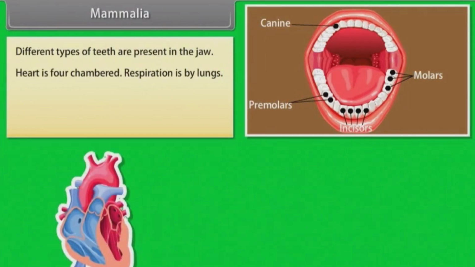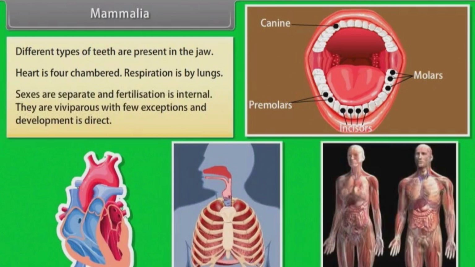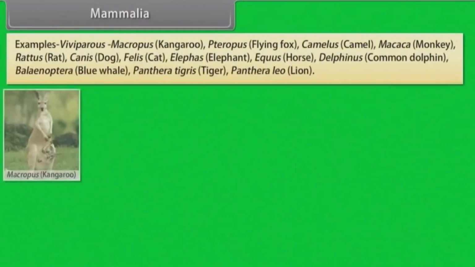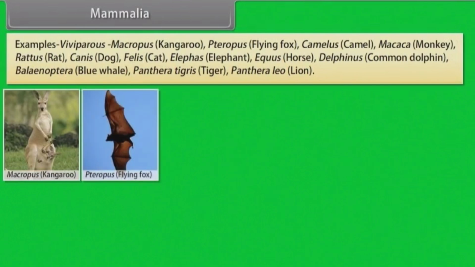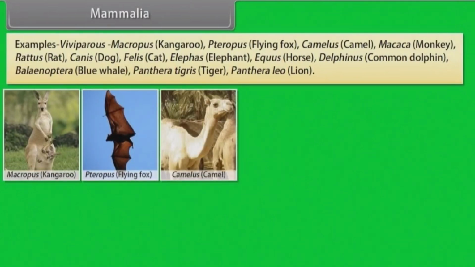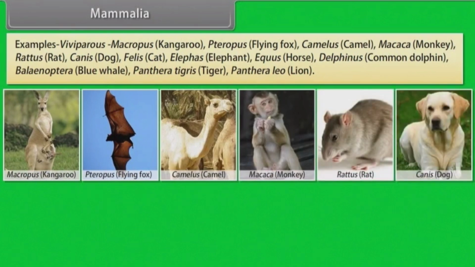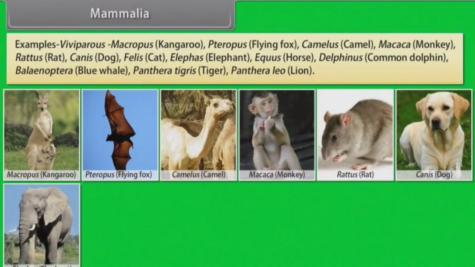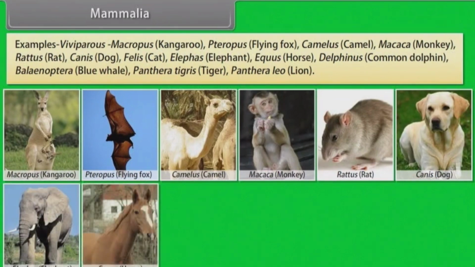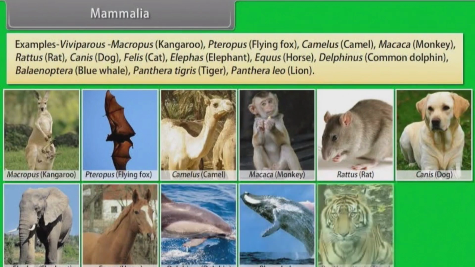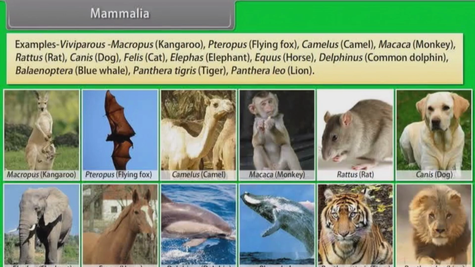Heart is four-chambered. Respiration is by lungs. Sexes are separate and fertilization is internal. They are viviparous with few exceptions and development is direct. Examples: Macropus, kangaroo; Pteropus, flying fox; Camelus, camel; Macaca, monkey; Rattus, rat; Canis, dog; Felis, cat; Elephas, elephant; Equus, horse; Delphinus, common dolphin; Balaenoptera, blue whale; Panthera tigris, tiger; Panthera leo, lion.